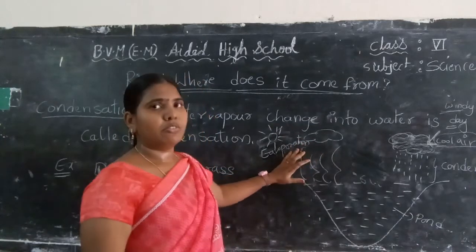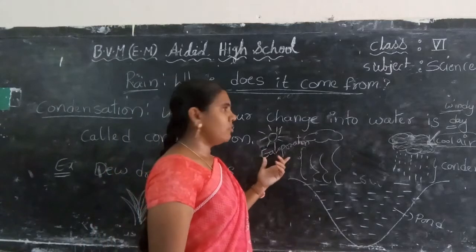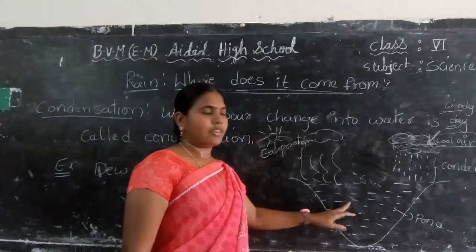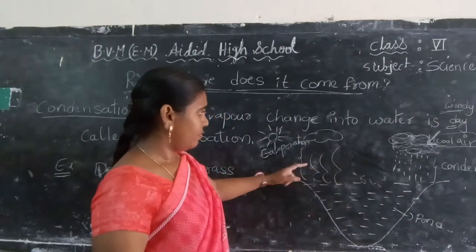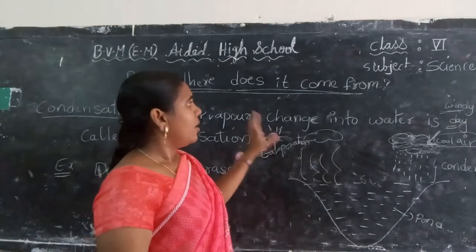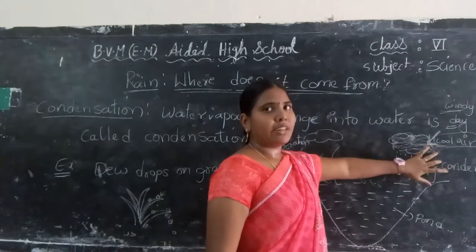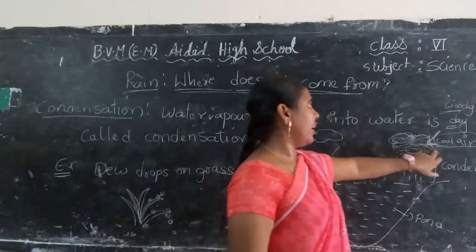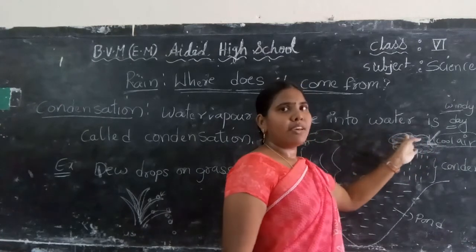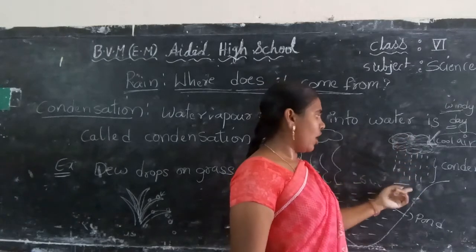And the next one is condensation we see in nature. Already I told you evaporation means water from water bodies like ponds, rivers, etc. changes into water vapor on a sunny day. Sometimes on a windy day the cool air will be there in the atmosphere. So the cool air touches the cloud. In this cloud there is water vapor. So that water vapor changes into water.